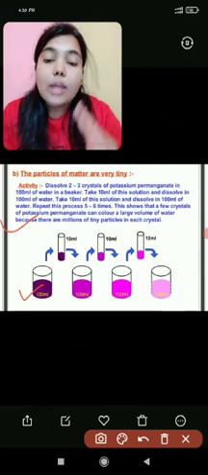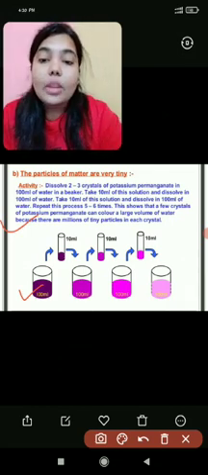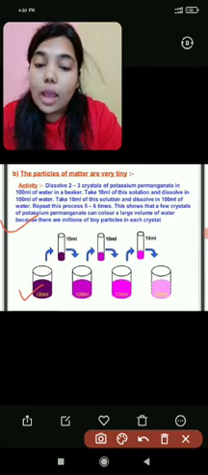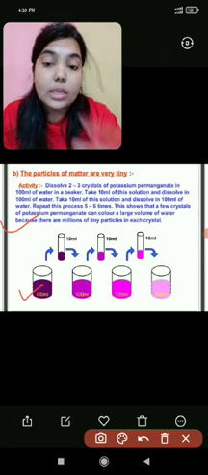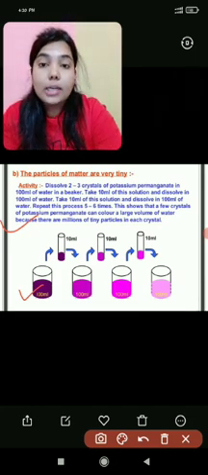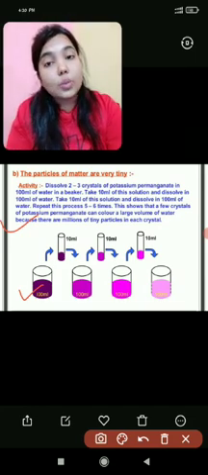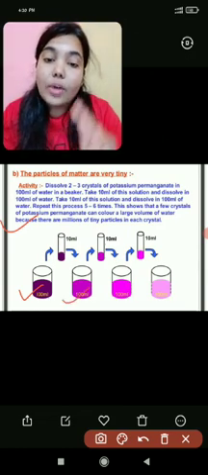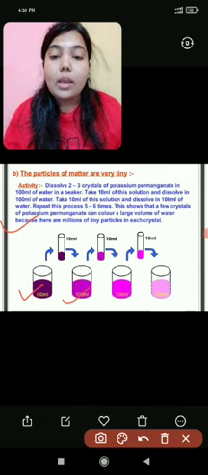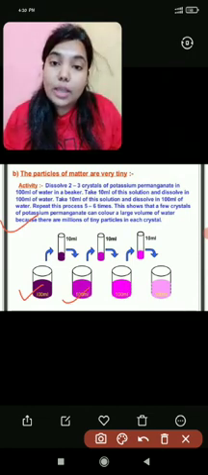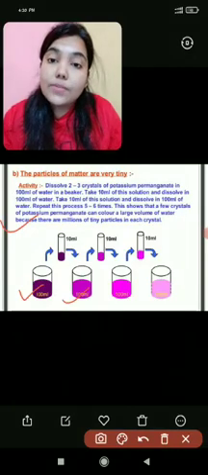Then we will take 10 ml of the solution made from that 100 ml and add it to another 90 ml of water, making it 100 ml again. Continuing this activity, we will observe that the color of the potassium permanganate holds further.